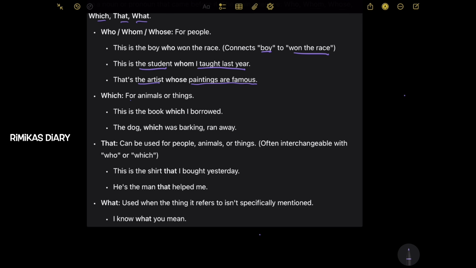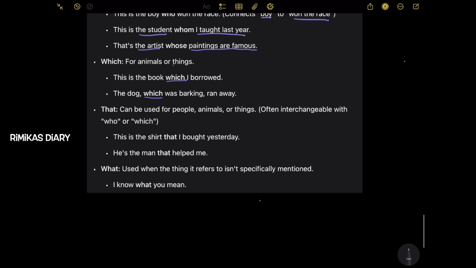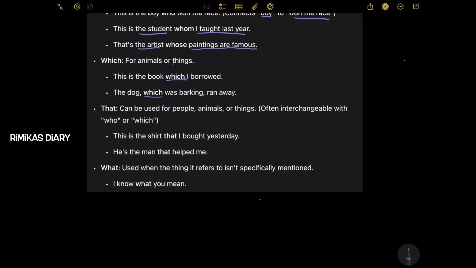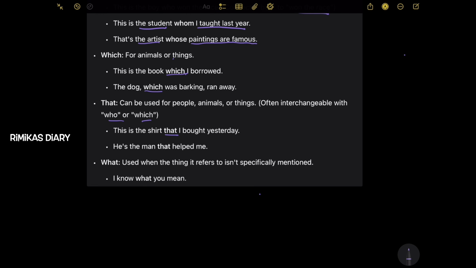Which is used for animals or things. This is the book which I borrowed. The dog which was barking ran away. Next, that can be used for people, animals, or things. It's often interchangeable with who or which. This is the shirt that I bought yesterday. He is the man that helped me. Next, what. Used when the thing it refers to isn't specifically mentioned. Example, I know what you mean.